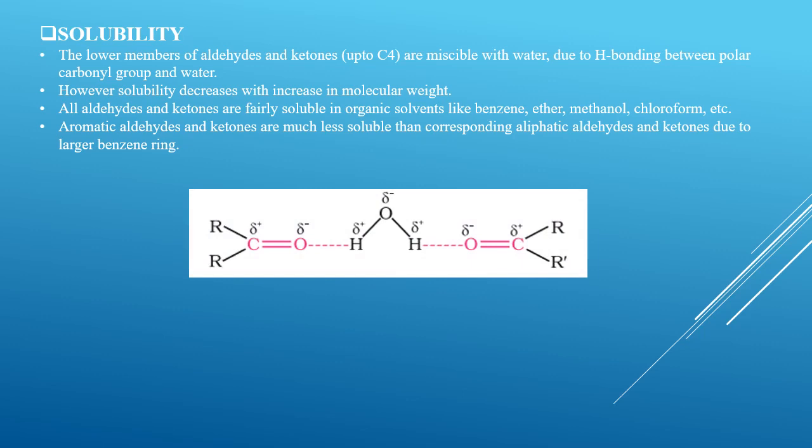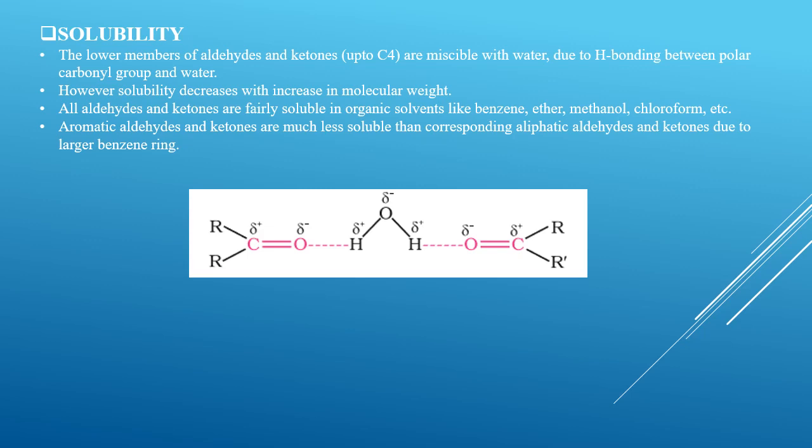Now here we can easily see the intermolecular hydrogen bond with the carbonyl molecule. You can see here C double bond O, which is the carbonyl group. Carbon attached with two alkyl groups means this is a ketone. To form an aldehyde, one of the R groups will be replaced by hydrogen.